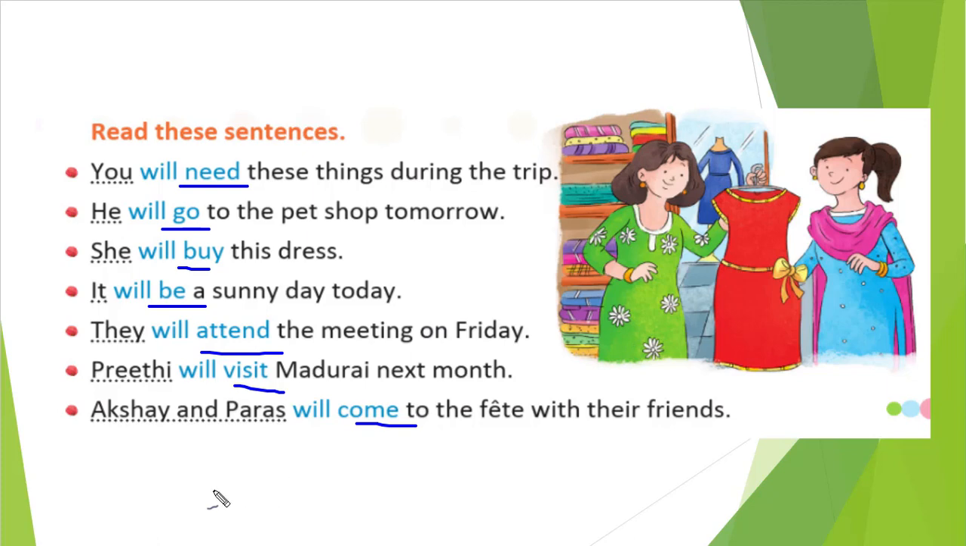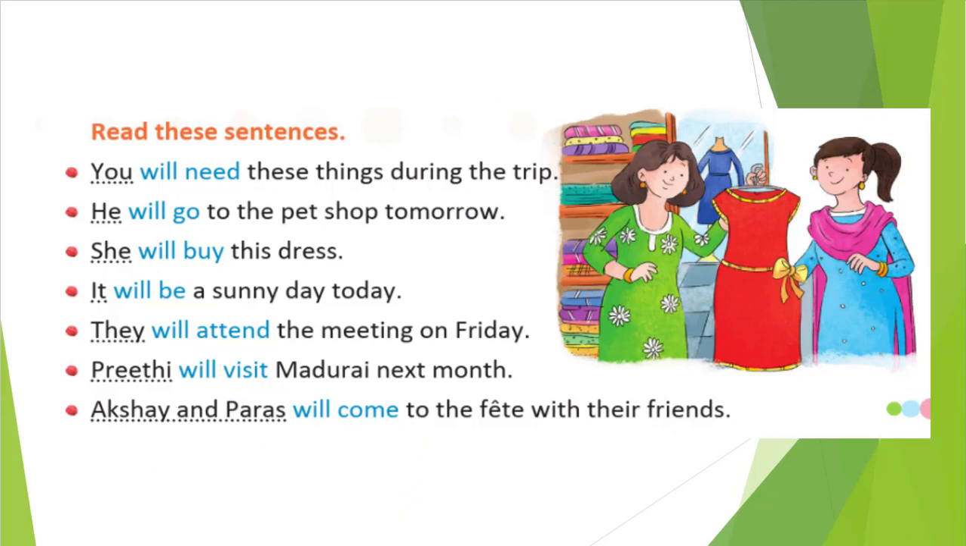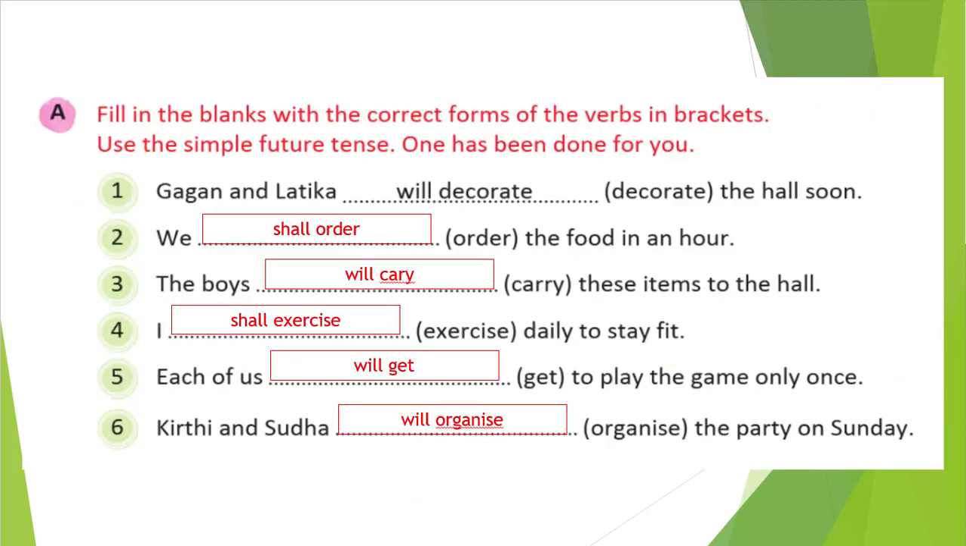So what we understood here: while creating simple future tense, we will use shall. S means shall, W means will, plus our verb, the main form of the verb. Nothing else is there in this part. In simple future tense, only this thing we should remember, that the verb will come in this format, that is shall or will plus the main root of the verb. Okay. So let's see some exercise. Here you notice what is given there.